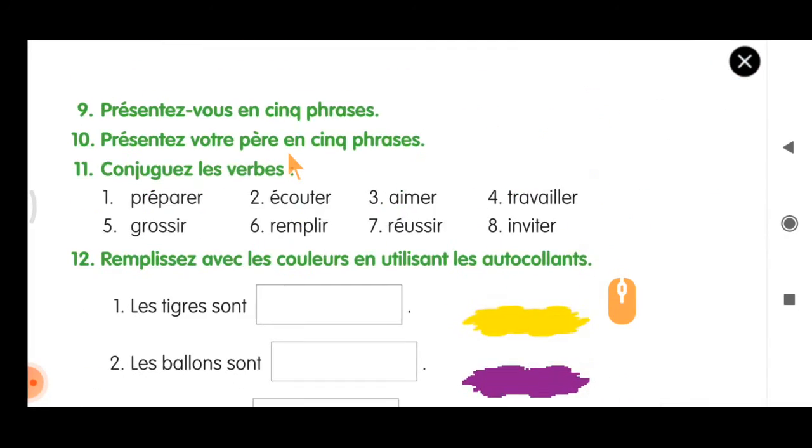So now we are going to exercise number 9. So far we have been introducing someone else. Now we have to introduce ourselves in 5 sentences. So présentez-vous en 5 phrases. So for this exercise, as well as présentez votre père en 5 phrases, that is, introduce your father in 5 phrases. I'll give you an example. Based on the example, you can do it on your own, or you can just try it and you can solve this. Okay, so I'll show you the example now.